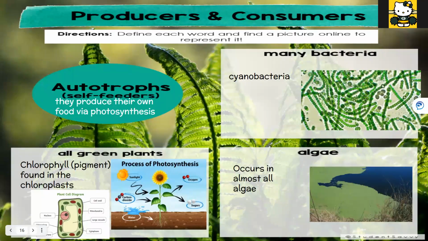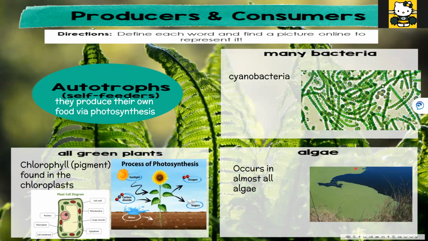Yesterday's work was about producers, and another name for a producer is an autotroph. They are self-feeders. Auto means self, troph means feed or food. And so these are organisms that are able to produce their own food through the process of photosynthesis. Many bacteria, like cyanobacteria, things that possess chlorophyll, are able to make their own food, and I included a picture there. Algae are able to make their own food in almost all cases, and I included a picture of some algae here.